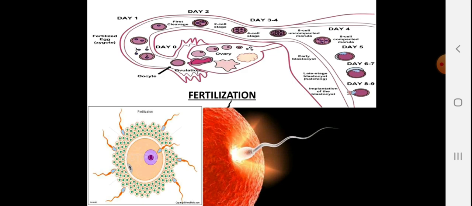I hope you have understood the male and female reproductive parts. You will draw them in your notebook and label them well. And you will also write the process of fertilization and zygote formation in detail.